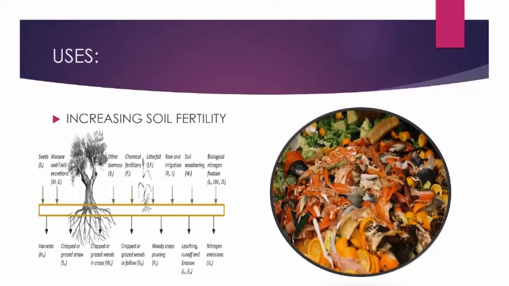So I would like to advise that if you have plants in your home, instead of buying manure or something like that, you can just take it from your kitchen as well, like peels of potatoes or other vegetables, onion peels. They can be used as manure for your plants, and they can be useful for the healthy growth of the plants. So in this way, microorganisms also help the soil fertility.